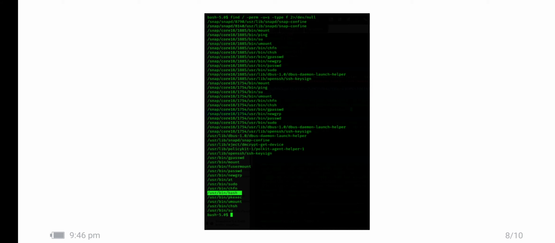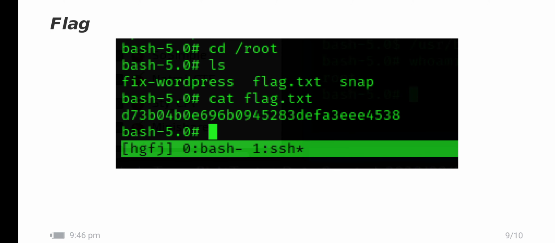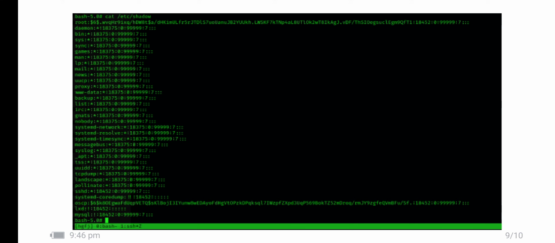Earlier we did privilege escalation for Linux with the find command looking for SUID permissions. These are commands which I took from Google. In that, I found that /usr/bin/bash is available to run as the root user. So I took that path and gave the -p option. Finally, I got root access. I ran the command whoami, and it's root. So I got the flag. Finally, I have access to the shadow files of the root and oscp users.